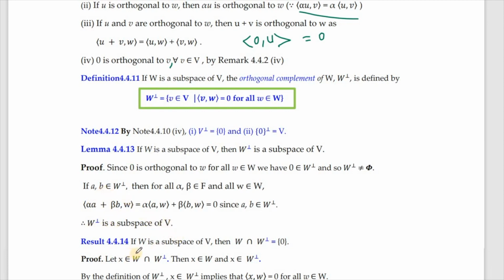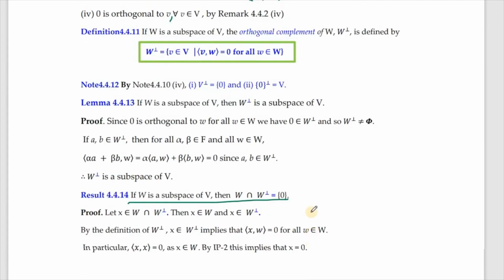Now we can easily prove this result too: having got W and W perpendicular, if we consider their intersection, will it be singleton 0 or something else? We are going to show that it is just singleton 0. Consider an arbitrary element x in W intersection W perpendicular, which means x is present in W as well as in W perpendicular.